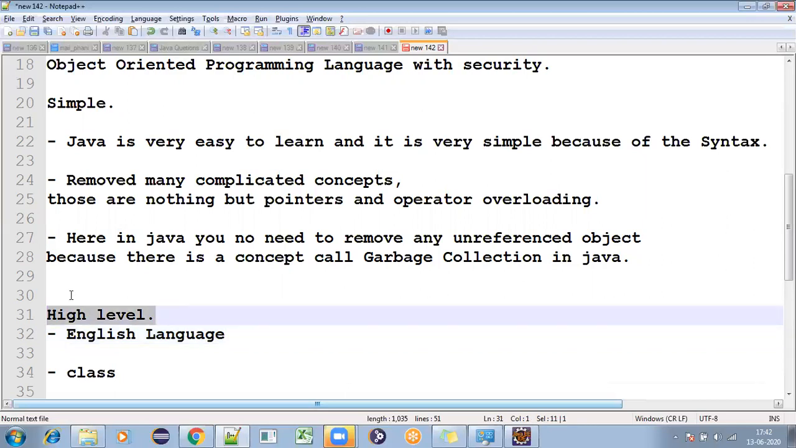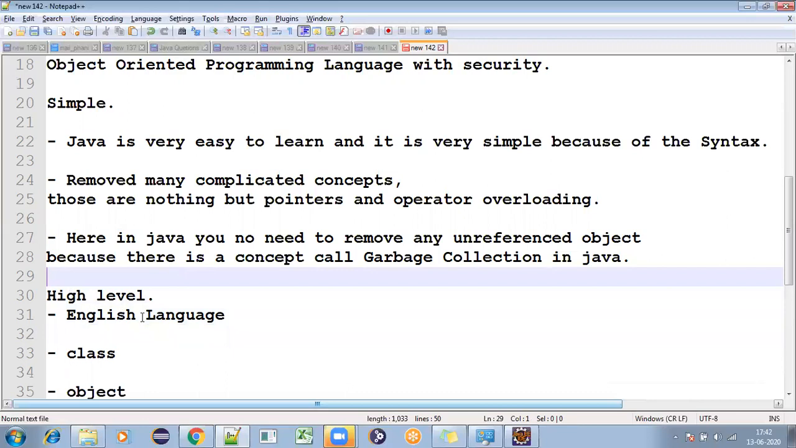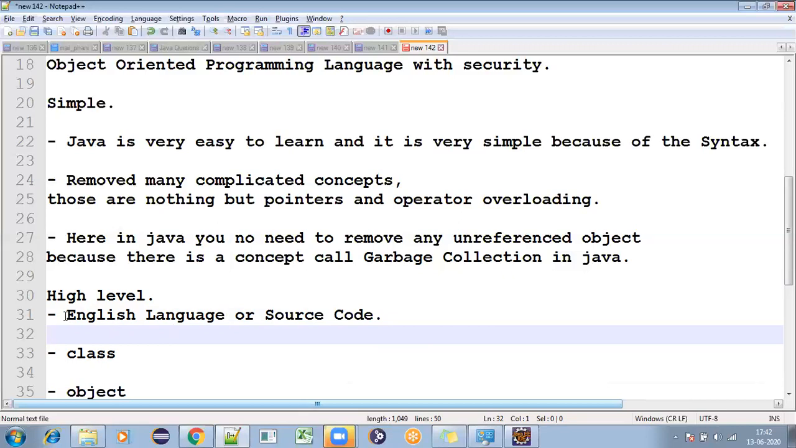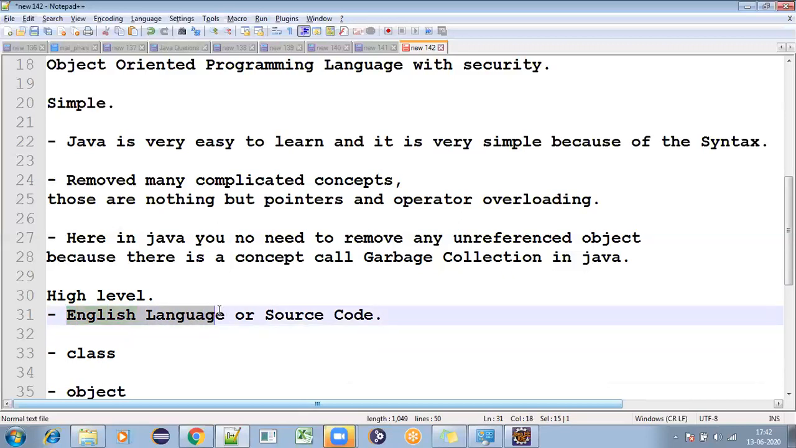See, why they are giving it in a high level language means, first of all, the user should understand, right? Then the user can do whatever they want to, right? So high level is nothing but English language. That English language you can say is called source code. But the English language the system cannot understand. What can the system understand? The system can understand executable code.